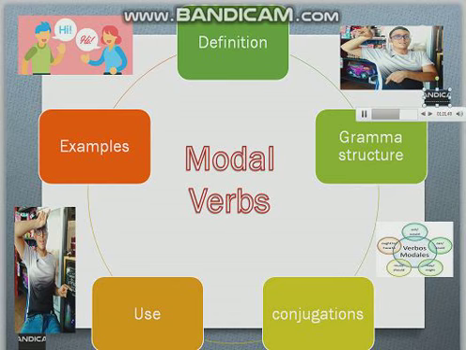Grammar structure. There are 4 properties or qualities in modal verbs. They should never be conjugated, as we saw in the previous section. They modify other verbs, that is, after a modal verb there is always a verb in its infinitive form, without the "to," for example, you can clean it better.